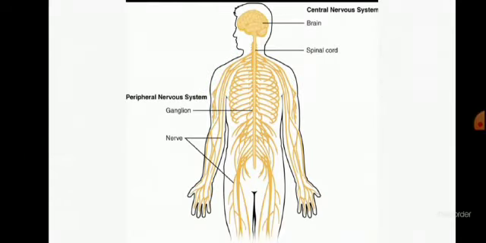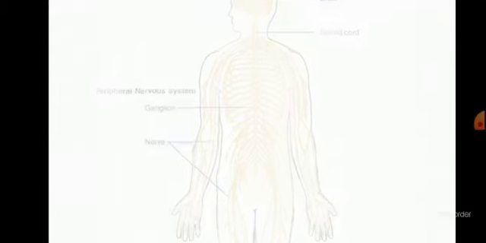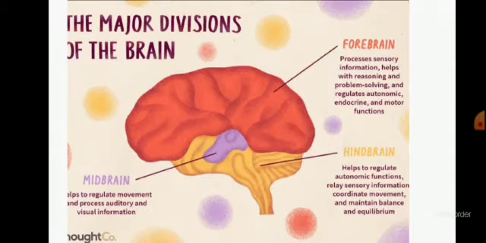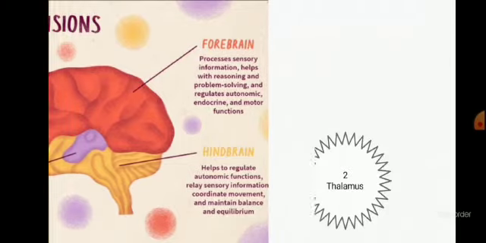How many parts of the central nervous system? Brain and the spinal cord. There are two parts of the central nervous system, brain and the spinal cord. The first part is brain, the human brain. We are going to talk about the human brain. Human brain is divided into three main parts, forebrain, midbrain and hindbrain. Forebrain is the frontal part of the brain, and all of these divisions are further divided into smaller parts that we will discuss in this video.